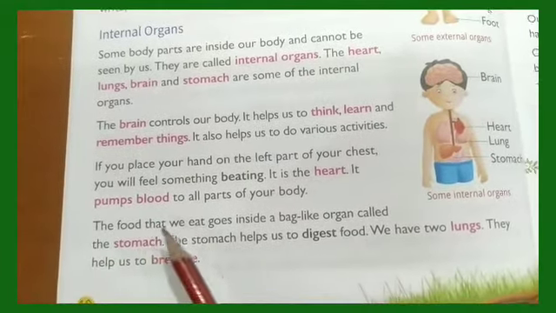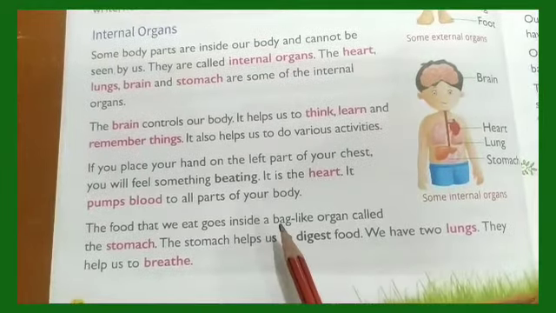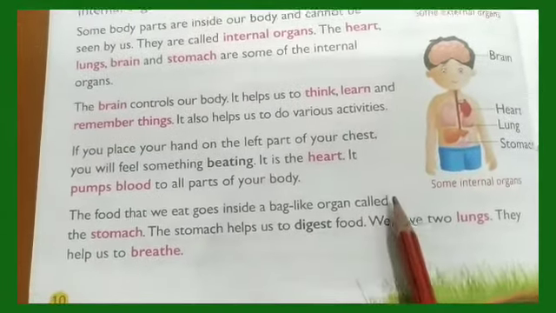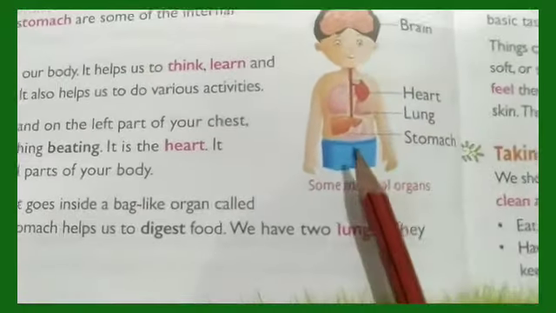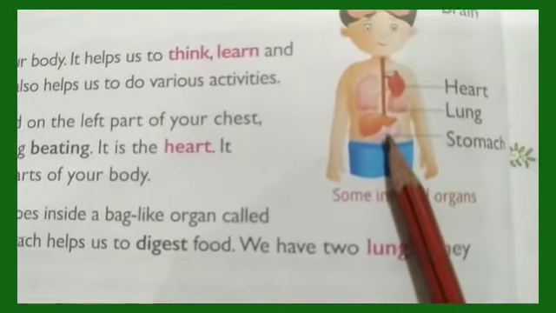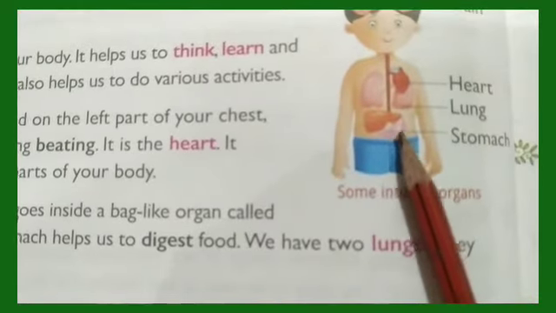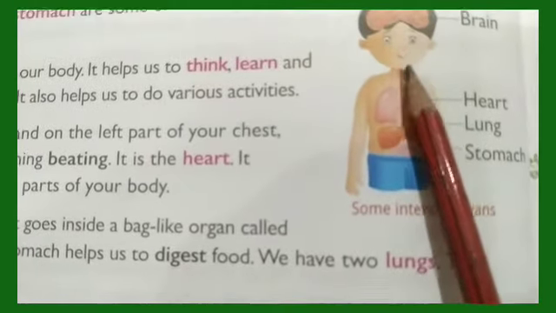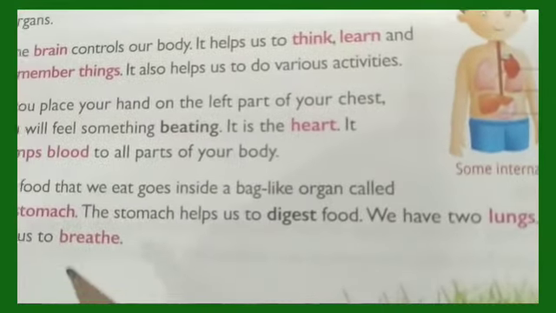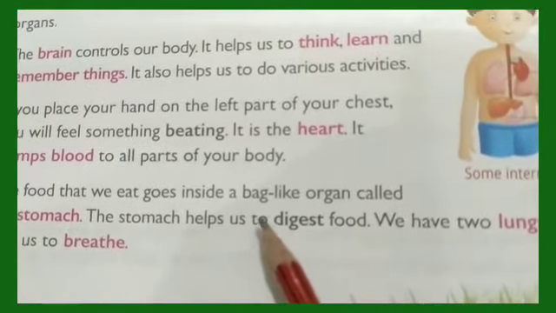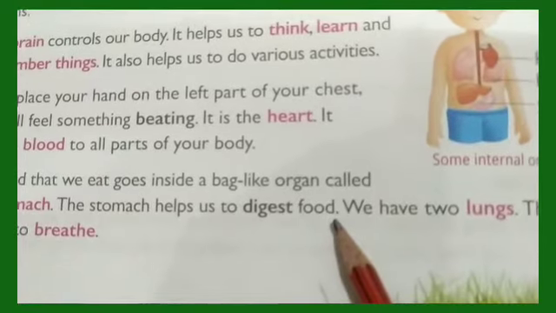The food that we eat goes inside a bag-like organ called the stomach. Look here. Where is the stomach? Stomach is here. It looks like a bag. Okay. So whatever we eat, it goes through this pipe and goes to our stomach. The stomach helps us to digest food.